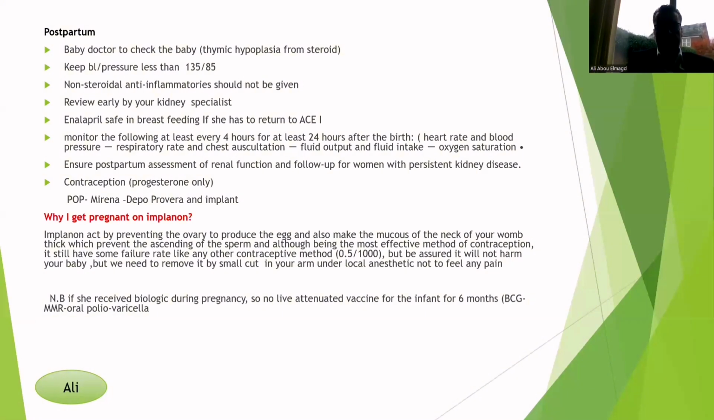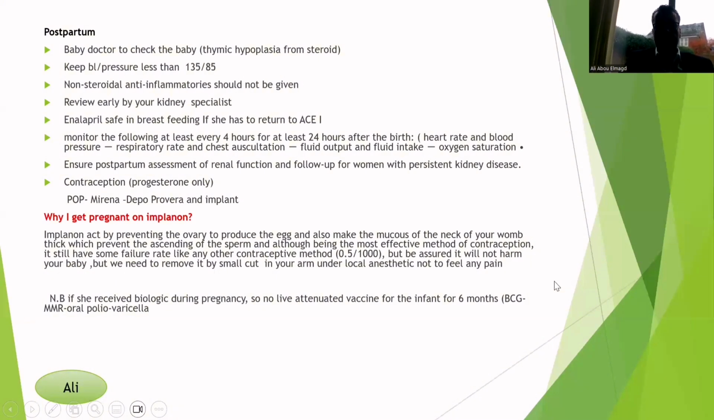Contraception for this patient: progesterone-only contraception is safe for this patient. She may ask why she got pregnant on Implanon. Implanon is the most effective contraception, and the failure rate is about 1 in 2,000. But any contraception has a failure rate. As we mentioned, the failure rate of this one is about 1 in 2,000.